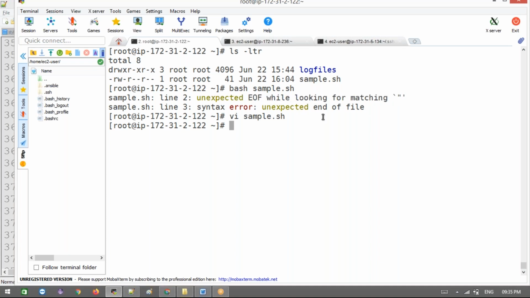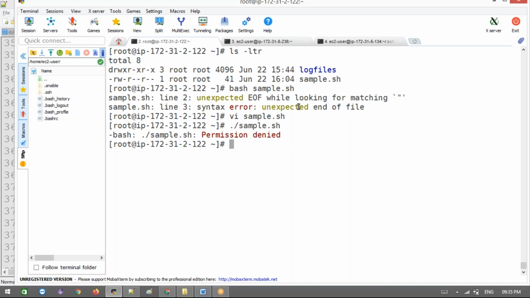Fine, then how are we going to execute? We can execute using dot slash sample.sh also, not only using bash. Let's execute this, dot slash sample dot sh. It's throwing a permission denied issue, we don't have permission to execute this script. We'll get back to this and discuss when we use this option in real time. Let's wait for one minute.